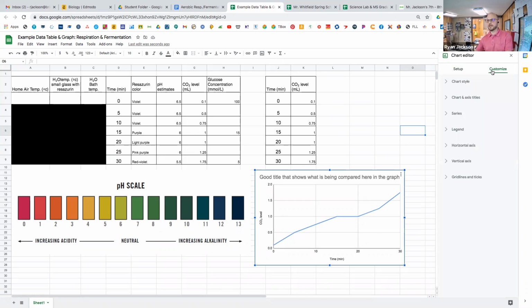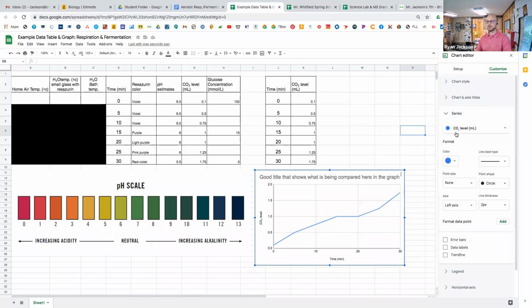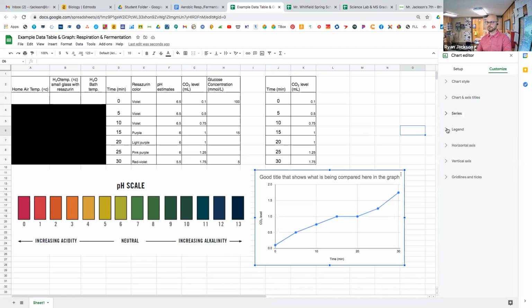In customizing, we already have our chart style, which is line graph. We have our chart and axis titles. But now we're going to go to the series and make sure that's all good, because I want you guys to have some little points that we can click on. So if you go down to series, and this is CO2, we're going to click 7 point. Boom, see that? Now you can see them nice and easy. We have these little dots now, so you can follow along the line a lot easier, which is great. We want that.